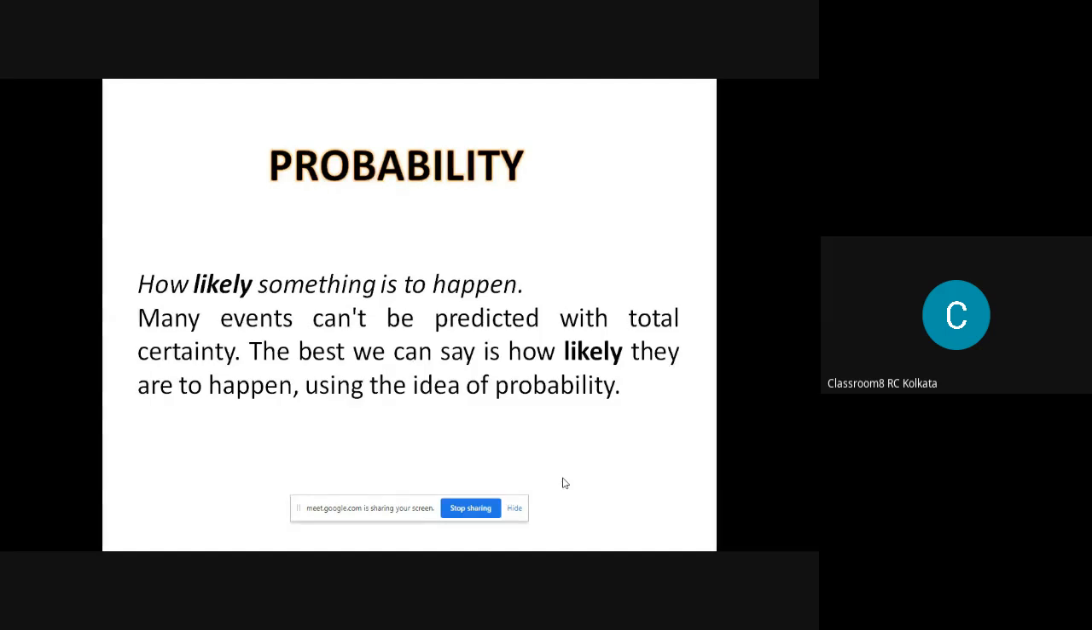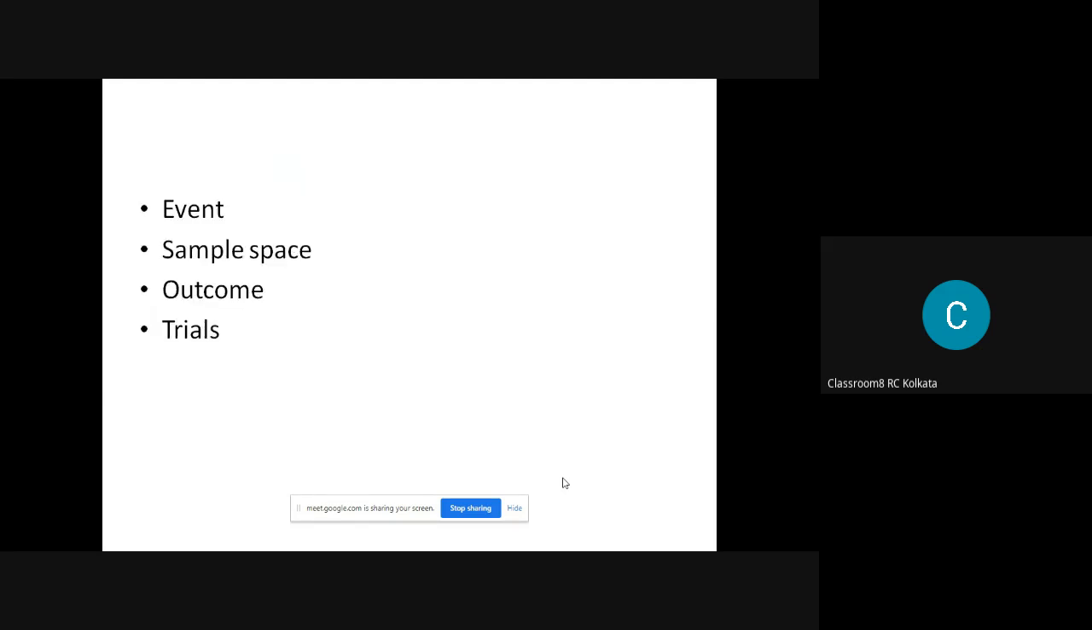After all this discussion, we come to the probability portion, which is something most likely to happen. In one word, we can explain it this way. Some of you have already done probability in class 11 and 12, so you can understand what probability is. It's something which is likely to happen, but we don't know how much it will happen or not. In probability, we consider event, sample space, outcome, and trial. These are the four basic things we consider in probability.